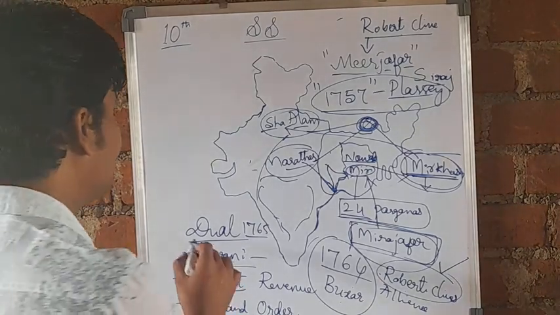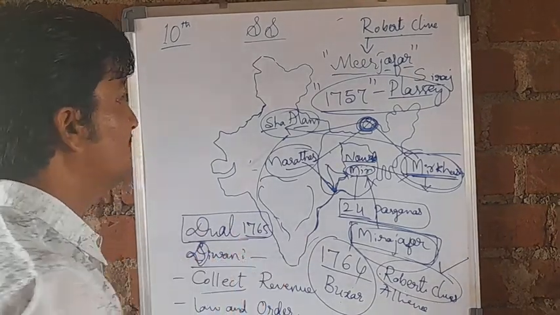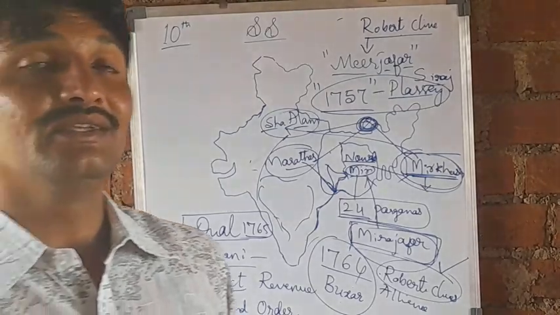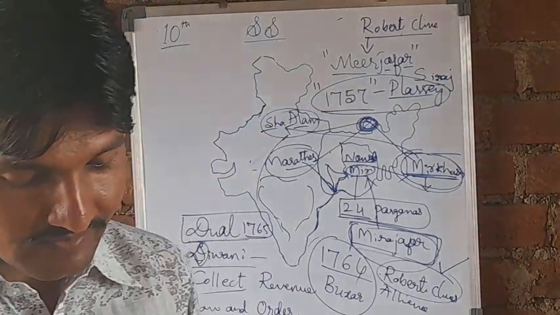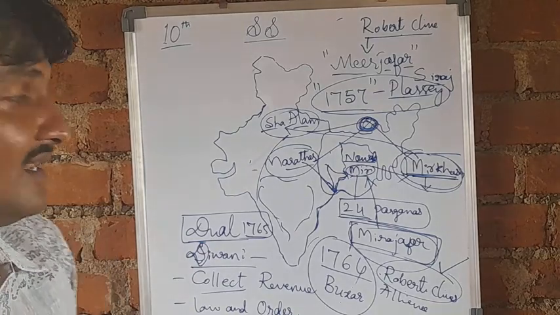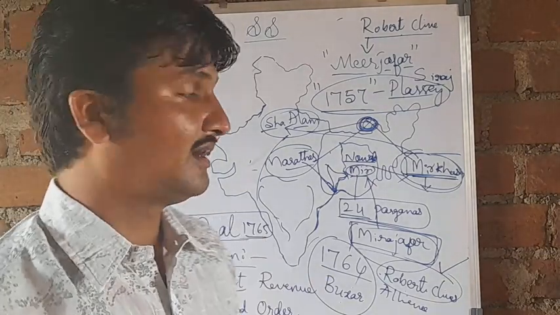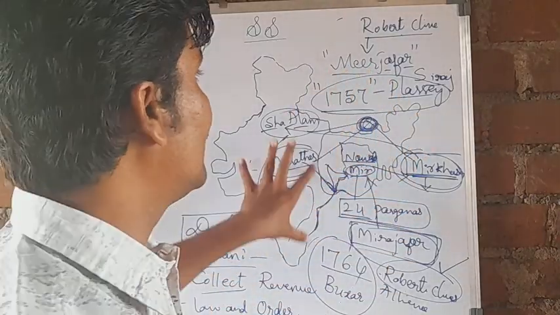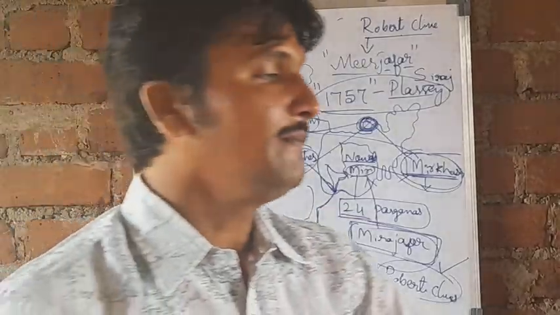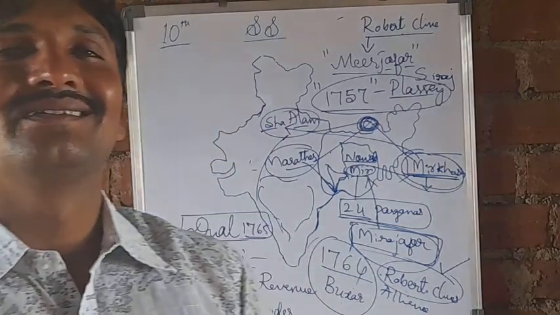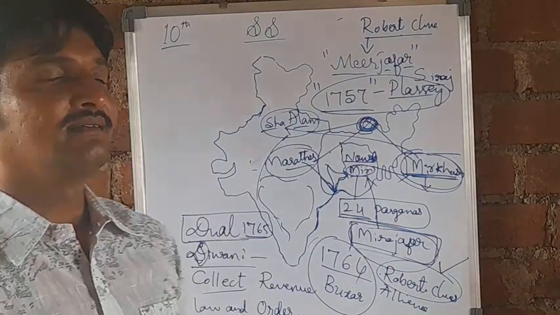So this was the dual government system. So children, like this the British captured the Bengal region. Finally, in the year 1764, after the Battle of Buxar, the whole Bengal region came under the control of the British.